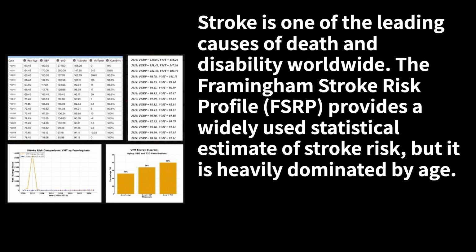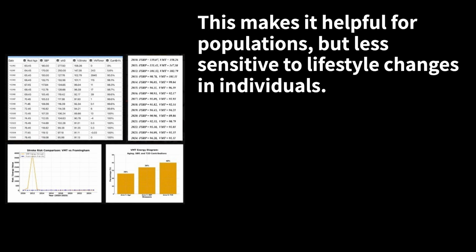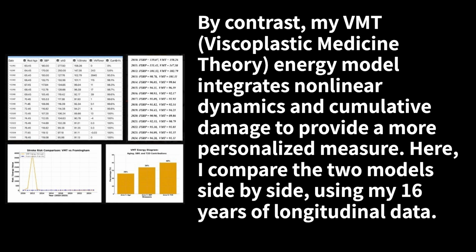Introduction. Stroke is one of the leading causes of death and disability worldwide. The Framingham Stroke Risk Profile, FSRP, provides a widely used statistical estimate of stroke risk, but it is heavily dominated by age. This makes it helpful for populations, but less sensitive to lifestyle changes in individuals. By contrast, my VMT, viscoplastic medicine theory, energy model integrates nonlinear dynamics and cumulative damage to provide a more personalized measure. Here, I compare the two models side by side, using my 16 years of longitudinal data.